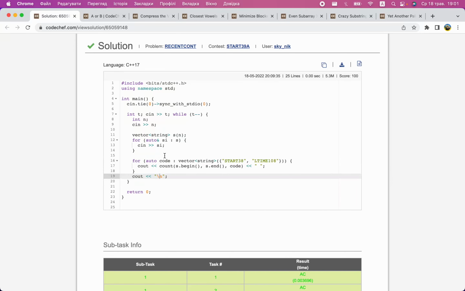A nice way in C++ to loop over something: I didn't want to copy paste code that counts twice, with just different codes, so I created an additional for loop that loops over problem codes. This way, if we had more problem codes, I don't have to copy paste this line again. I just add more elements into this vector, and the vector can be created in place when it's needed.